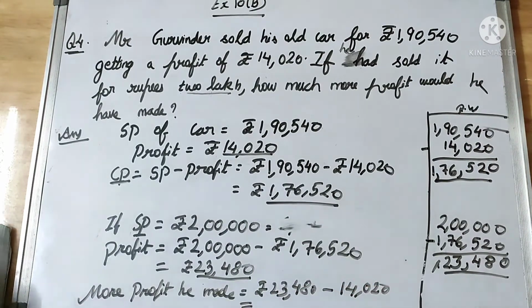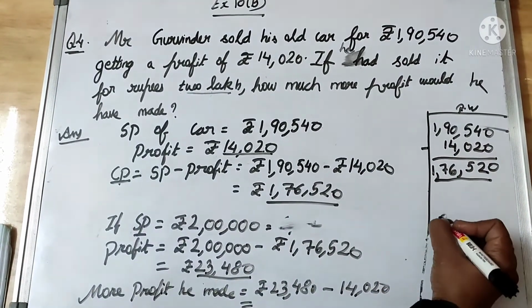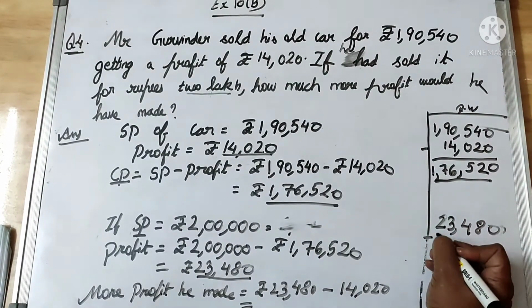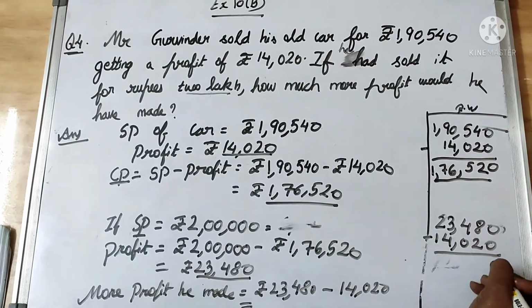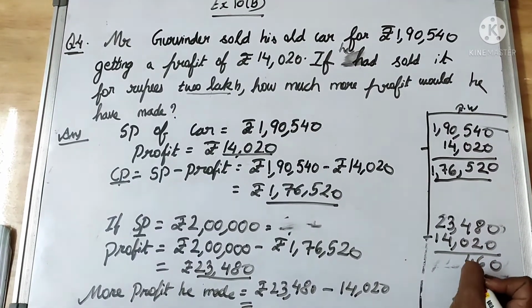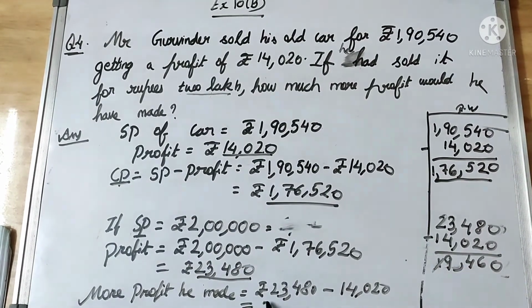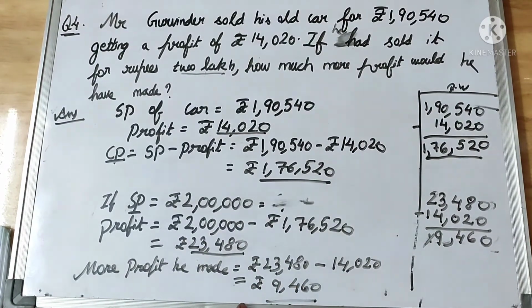Okay, which comes out to be 23,480 minus 14,020. 0 minus 0, 8 minus 2, 6, 4, 13 minus 4, 9. So it comes out to be rupees 9,460. So this is the more profit he made if he sells it for rupees 2 lakh. Okay.